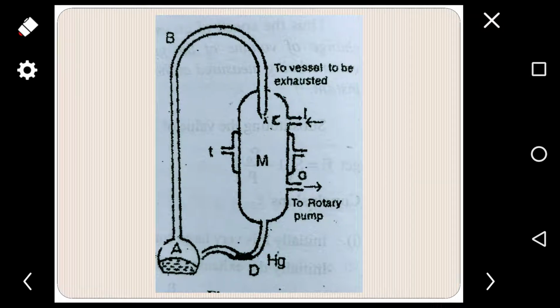The inlet I is connected to the vessel to be evacuated, and the outlet O to the rotary oil pump. Why are we connecting this rotary oil pump? To reduce the pressure in the vessel. Okay, before going to the process of this mercury diffusion condensation pump.